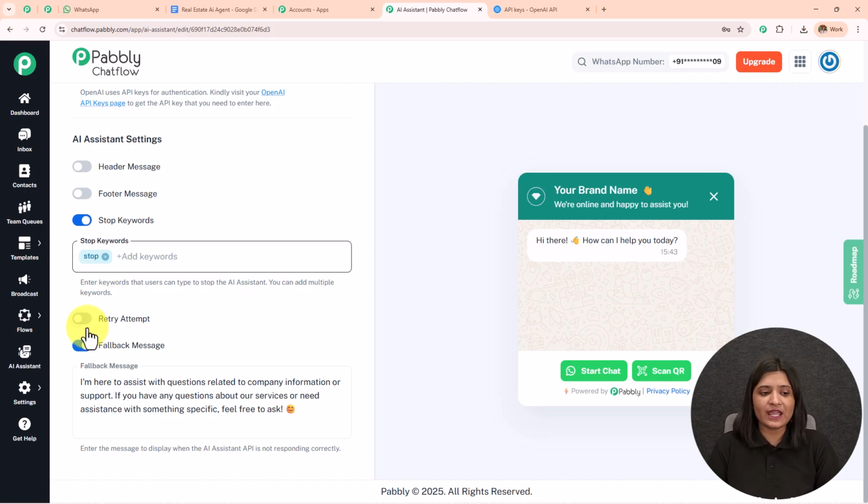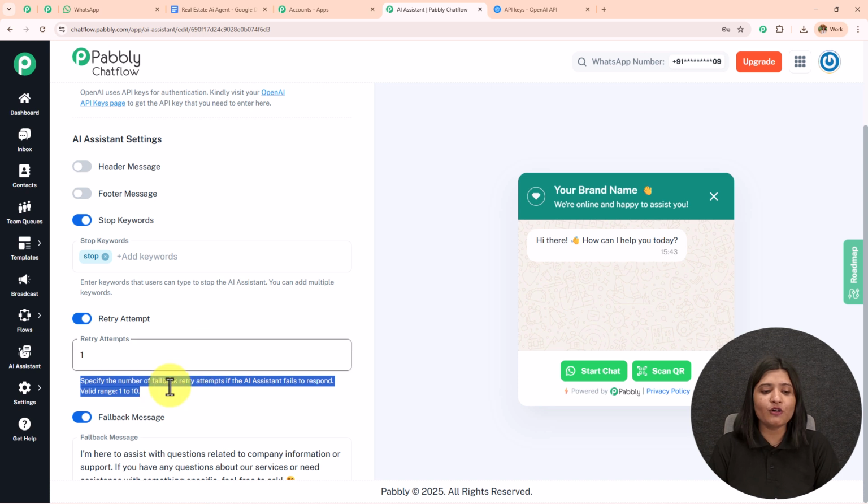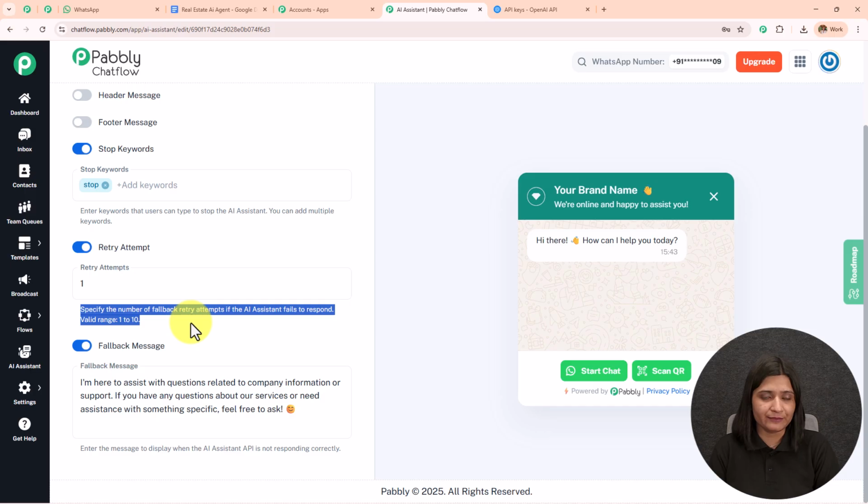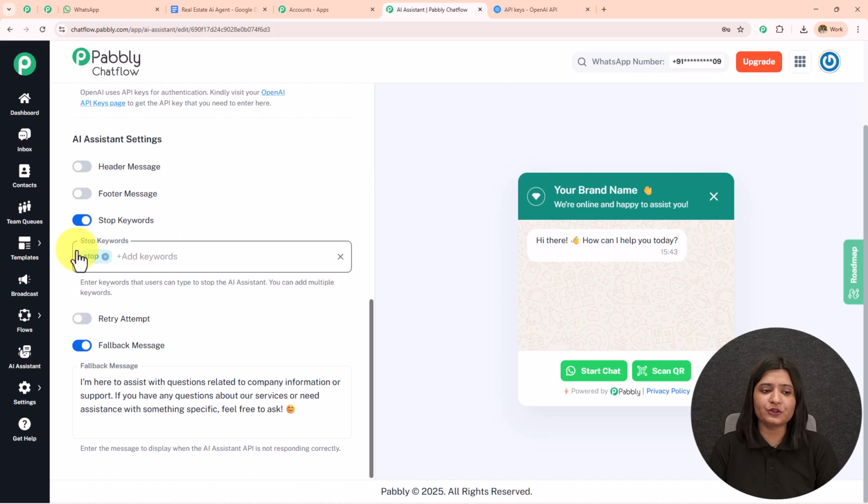We have this retry attempt. So specify the number of fallback retry attempts if the AI assistant fails to respond. Valid range is 1 to 10. So if the AI fails to reply, you can increase or decrease the retry attempt based on which it's going to retry replying. I'm going to keep it as 1, but for now I'm going to toggle this off.